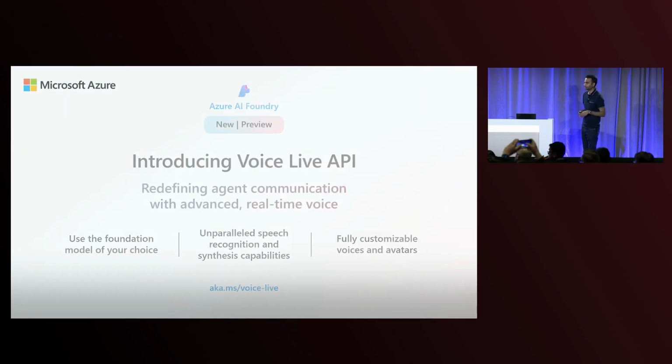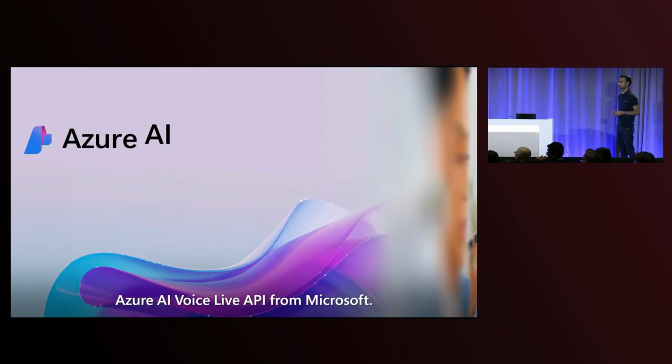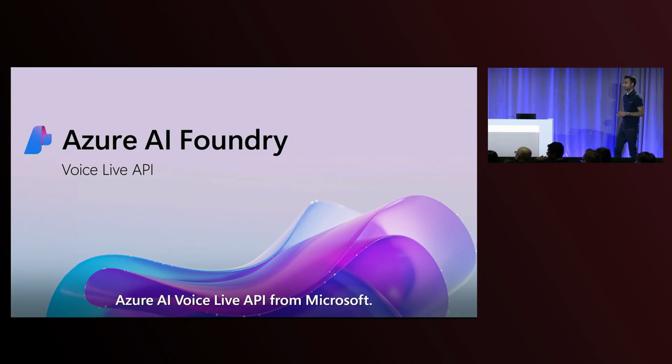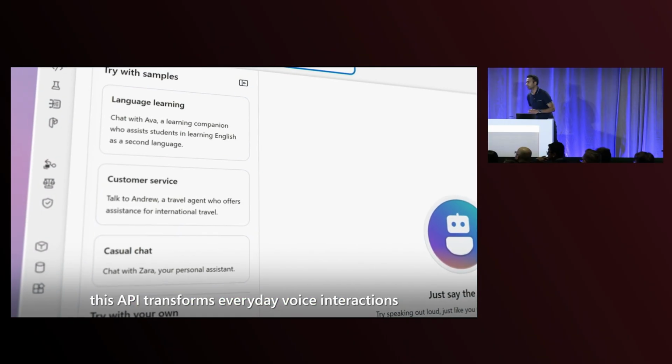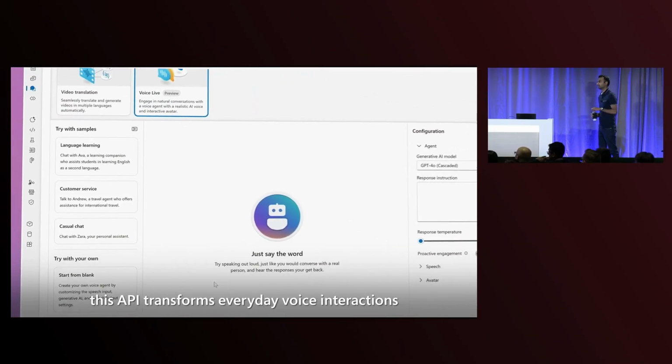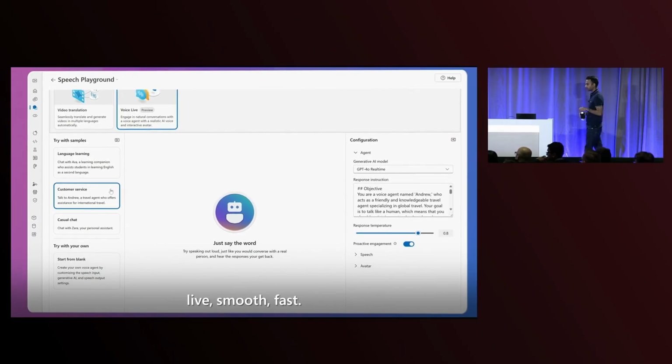Let's check it out. Welcome to the next evolution in voice technology, Azure AI Voice Live API from Microsoft. Powered by generative AI, this API transforms everyday voice interactions into engaging, natural conversations. Live, smooth, fast.